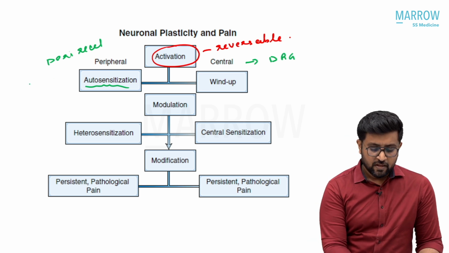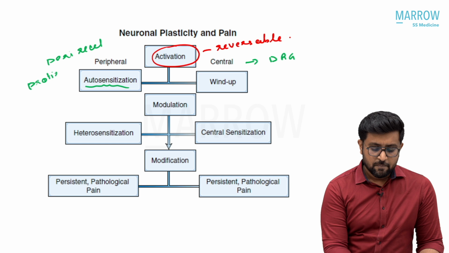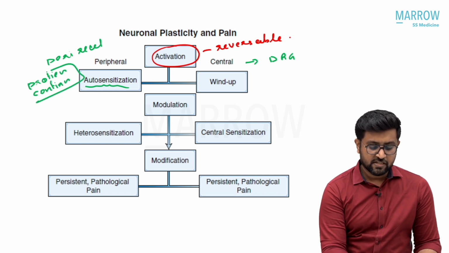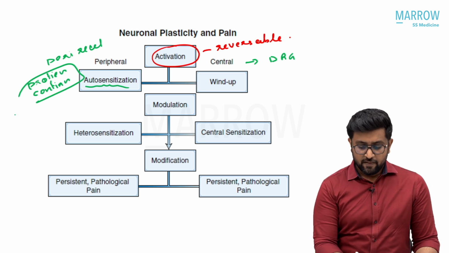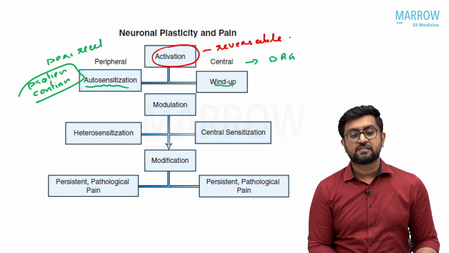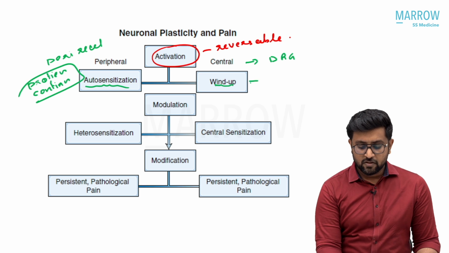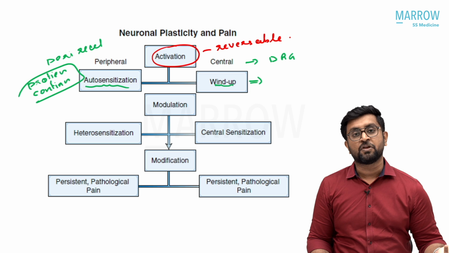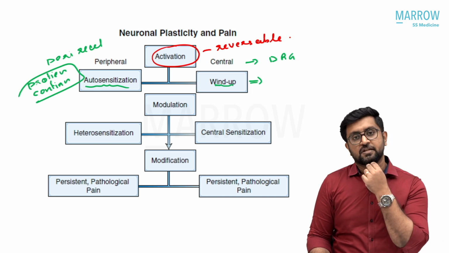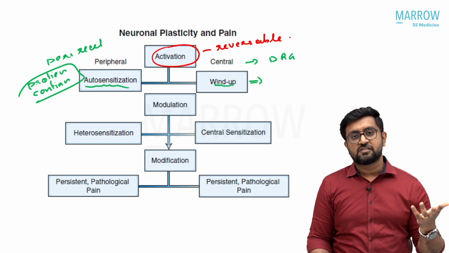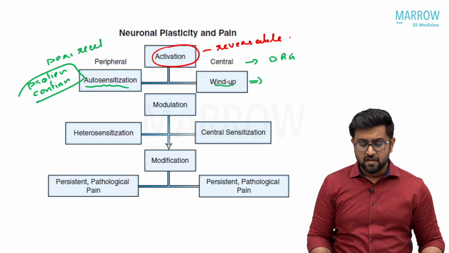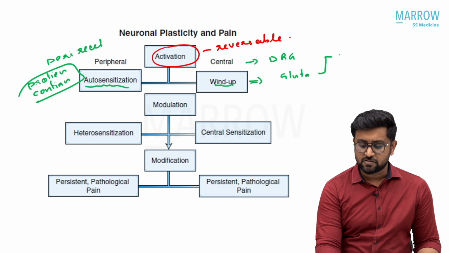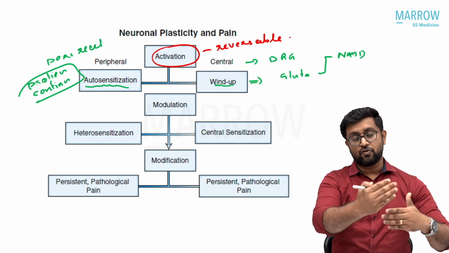This is because of protein conformational changes. Because of repeated stimulus, protein conformational changes happen, and that is responsible for the activation. They have autosensitization and the wind-up phenomenon. The wind-up phenomenon happens at the dorsal root ganglion. Remember, in the learning and memory module we discussed long-term potentiation and long-term depression, which are synaptic processes of plasticity. The same mechanism happens here. Because of recurrent stimulation, you have glutamate. Glutamate has two types of receptors: metabotropic and non-metabotropic (ionotropic), including NMDA.